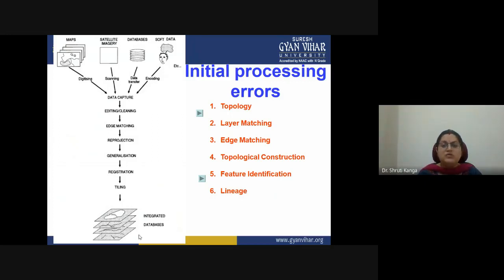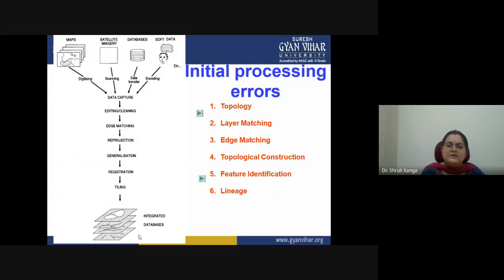We have different projection systems for each and every layer. In that case, the layers will not match, so that is layer mismatching. Then edge mismatching. For example, we are not in command of the polygon common boundary.